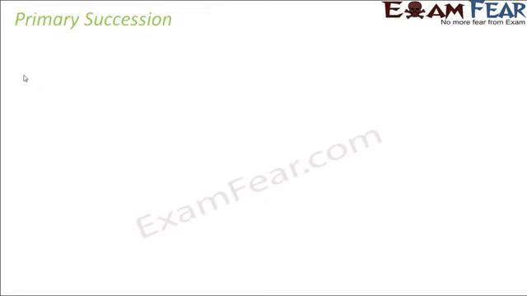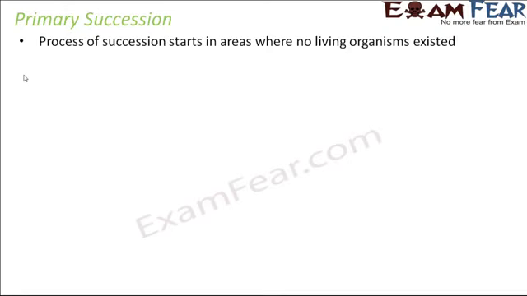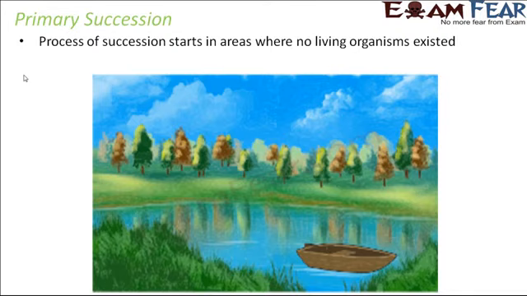So we will start with primary succession. It is the process of succession which starts in areas where no living organisms existed. Earlier there was no organism at all, and then over a long period of time organisms started to exist. That kind of succession is called primary succession because it starts from scratch, from the very beginning. For example, if you look at this lake, let us imagine that this lake never existed. There was no organism there.